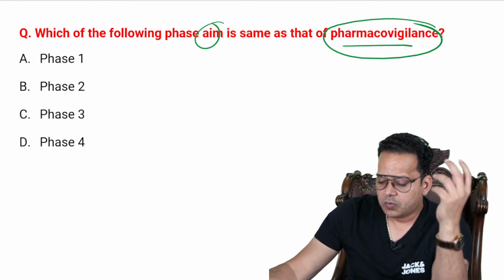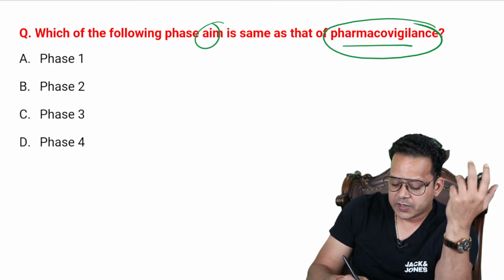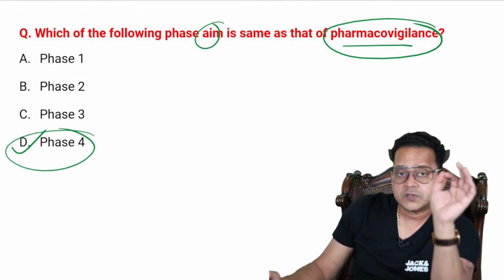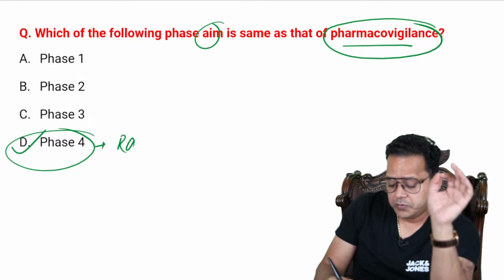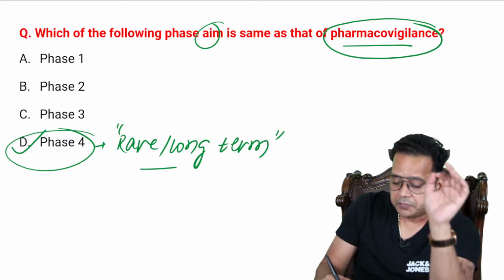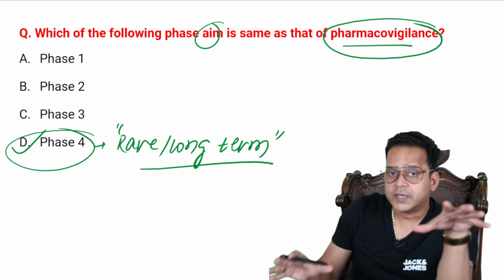So, why do we do phase 4? The answer is phase 4. Very good, guys. Many of you gave the right answer. Why is the answer not phase 3, it is phase 4? Because we find out rare and long-term ADR in phase 4. Rare and long-term ADR, all of you know that, right?